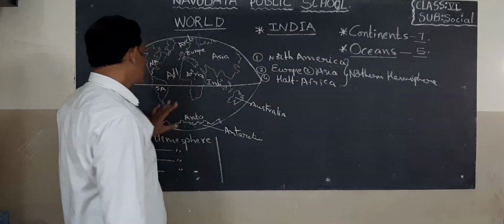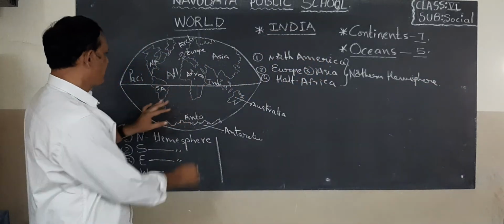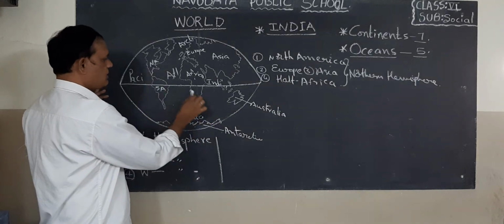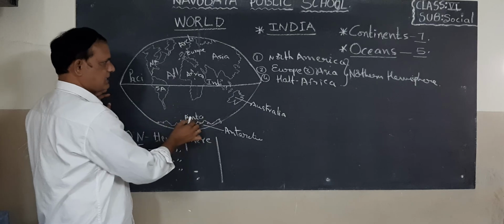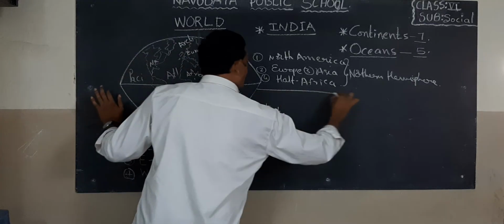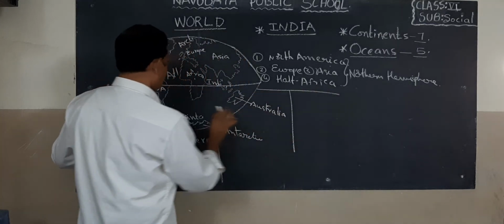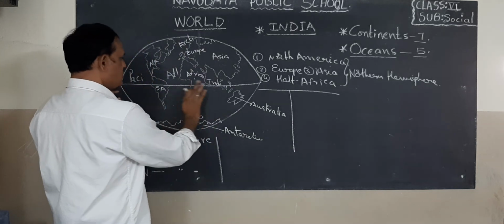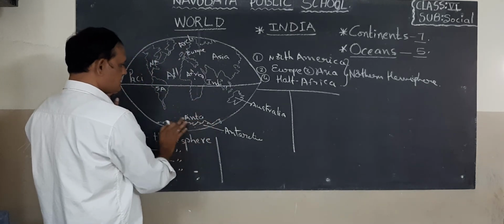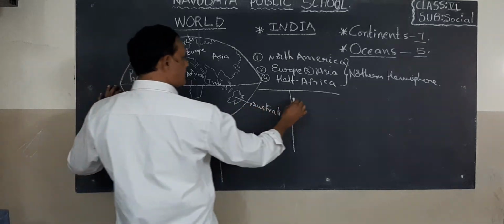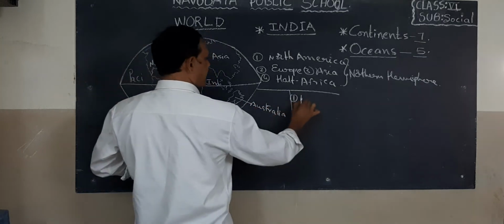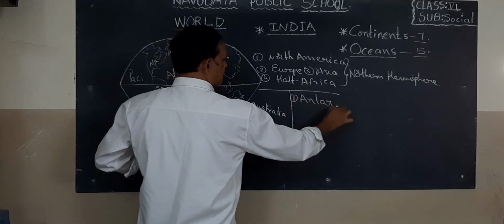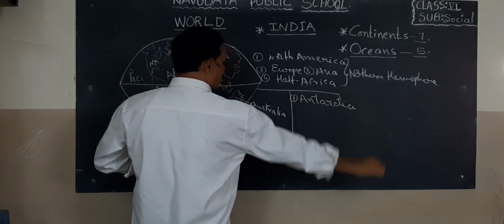Okay, children. Now look at here. This part is called southern hemisphere. Now, once look at this is southern hemisphere. So, what are the continents in southern hemisphere? Look at here. This is Antarctica. Antarctica continent.